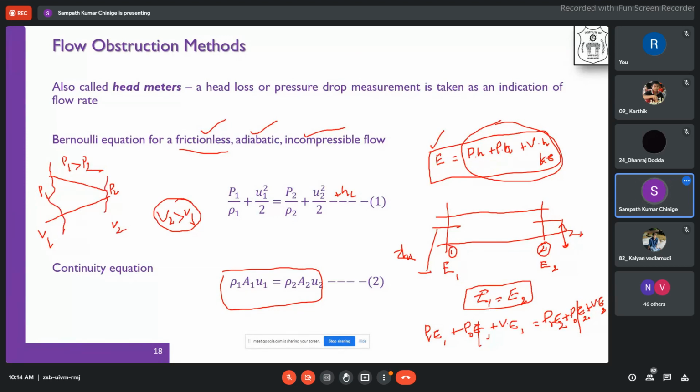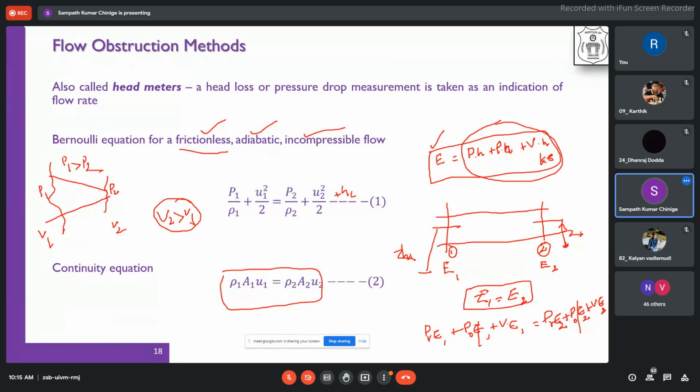So from this, what we can understand is the pressure differential flow meters. These are the flow meters which depend on measuring the pressure differential, and use the reduction in area method, and are called obstruction meters.